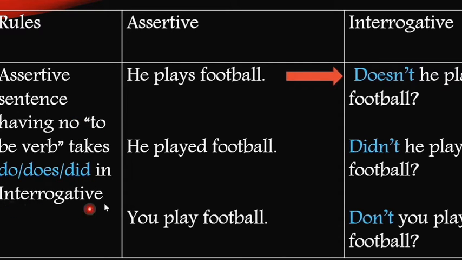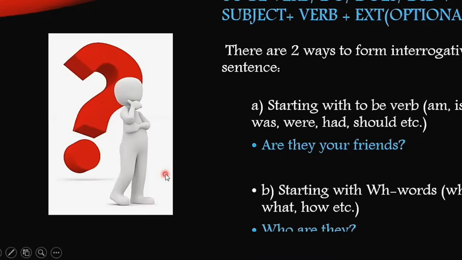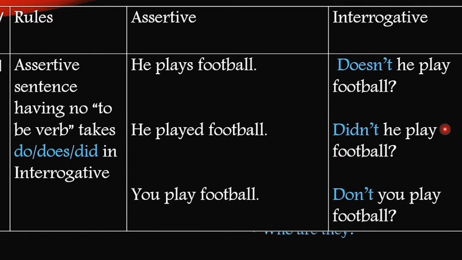in an interrogative sentence. My dear students, if you can remember, earlier I told you that the to be verb comes first at the beginning of the sentence when we are going to change it into interrogative. But what will happen if the sentence doesn't have any auxiliary verb? What should come at the beginning? That time, according to the subject of the sentence and the tense, we have to pick from these three options, do, does, or did. As the subject here is third person singular and the tense is present tense, does is the correct option to be taken. He plays football. The interrogative form of this sentence is, doesn't he play football?